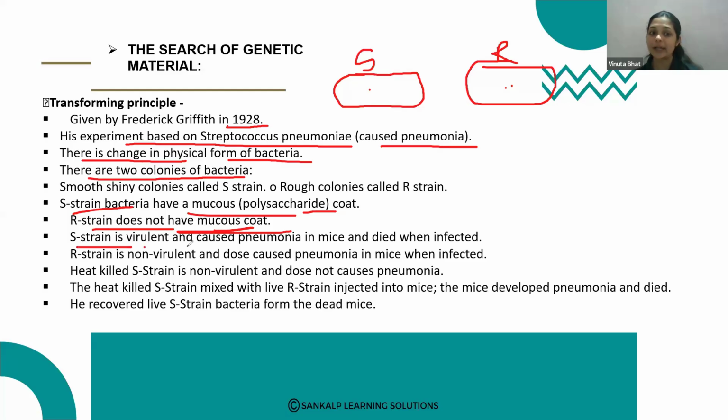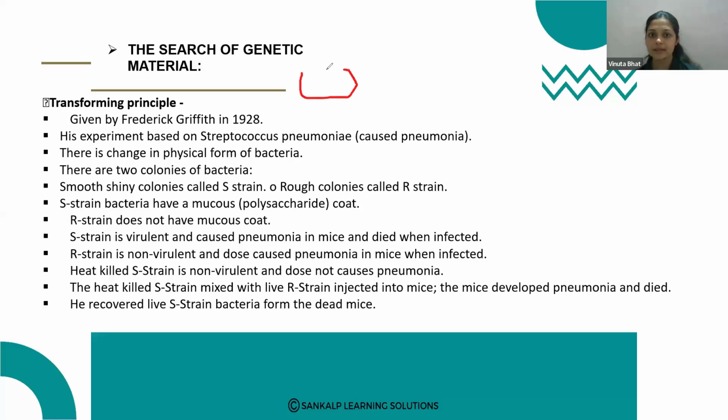S strain is virulent and causes pneumonia in mice, and they died when infected. Just imagine this is the S strain bacteria, which is injected to the mice. That mice died because of the pneumonia, because of this infection.